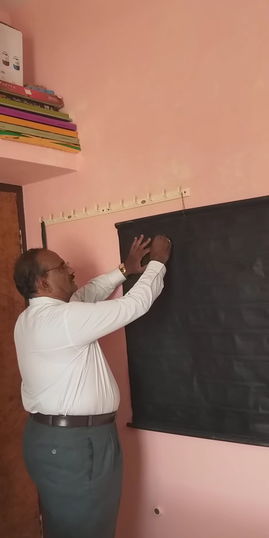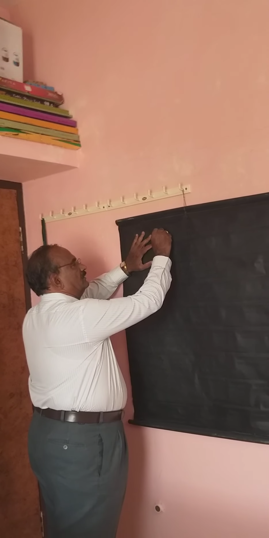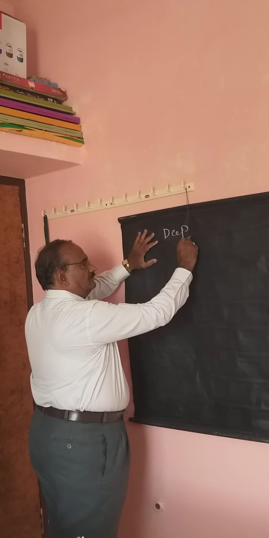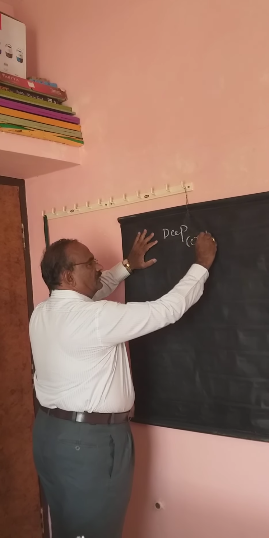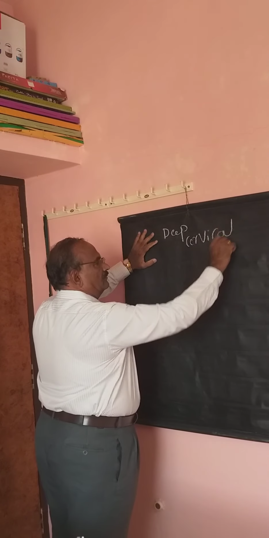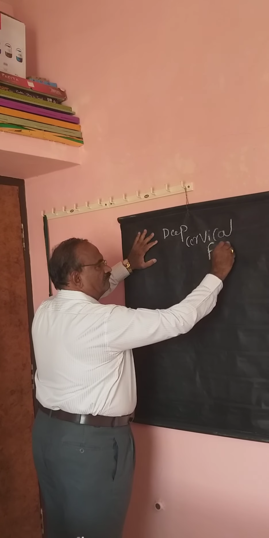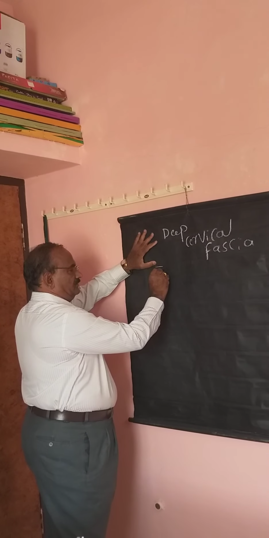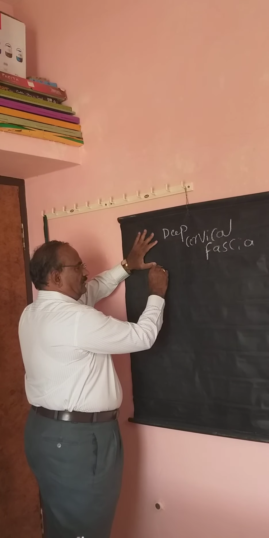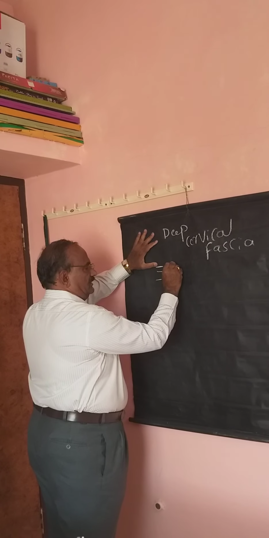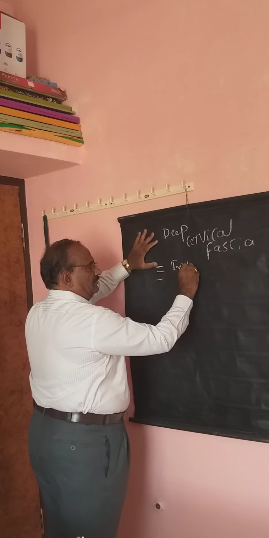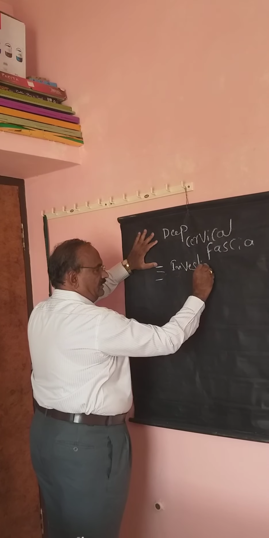Today we will see about the cervical fascia, that is the deep cervical fascia. It has three layers. Outermost is the investing layer.